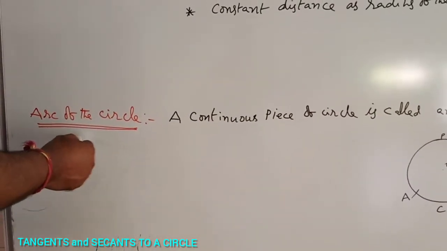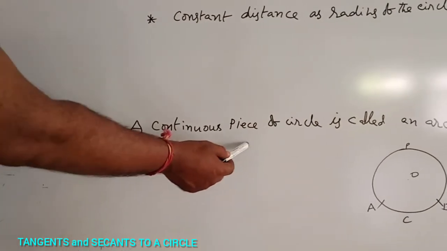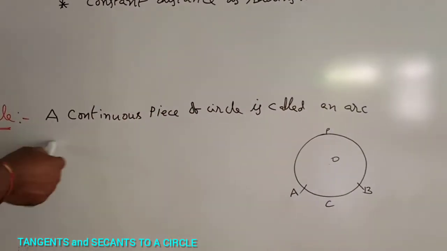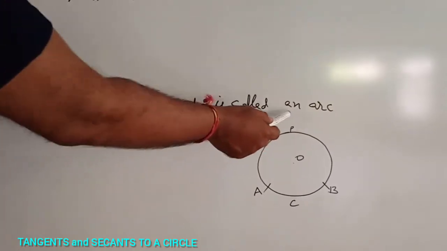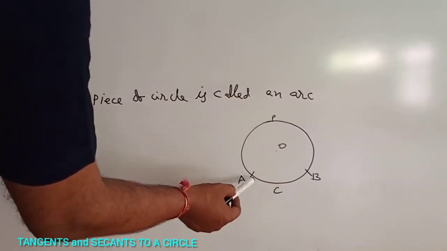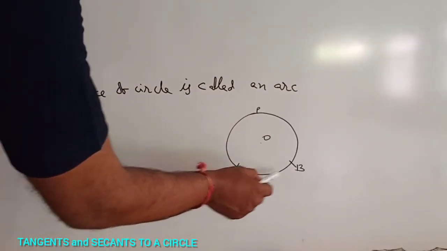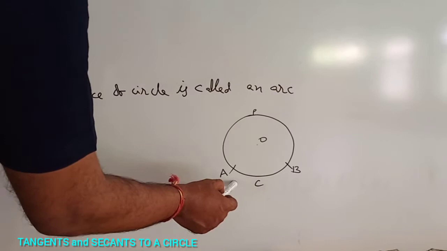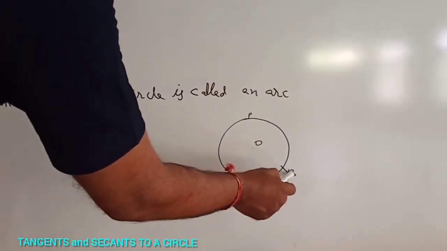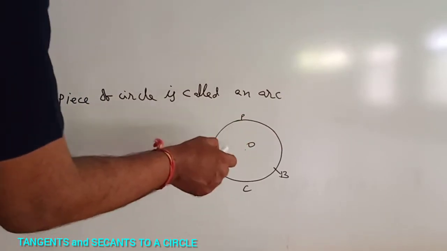Okay, now arc of a circle. An arc of a circle means a continuous piece of a circle. So here it is a circle. AB is a part of the circle, a continuous part of the circle. It is an arc of the circle. ACB is one arc, and APB is the second arc.